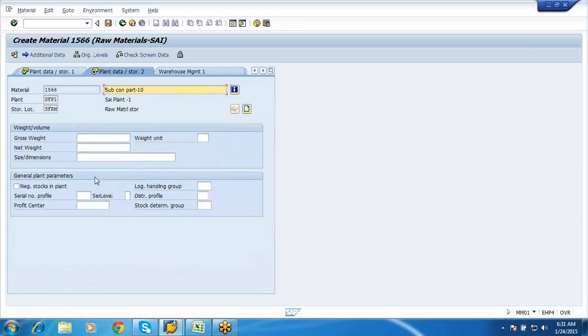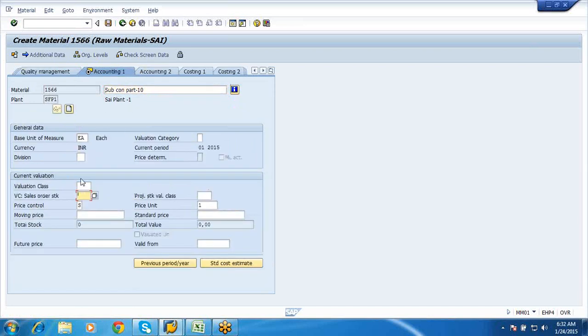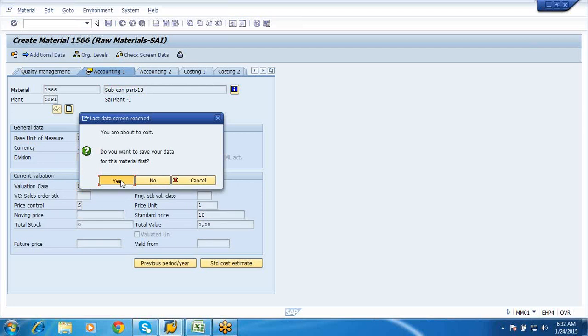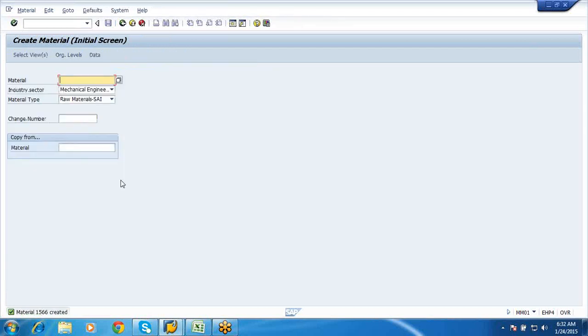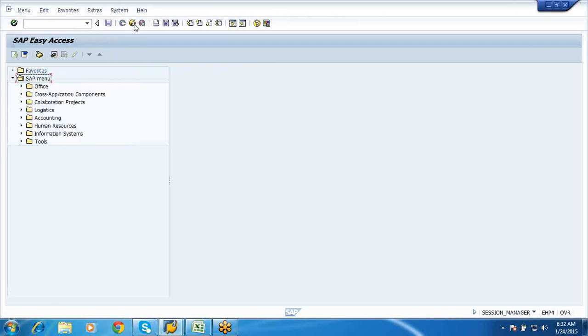Enter. Yes. So 1566 is my final assembly. This is the one subcon part. Now we have created three materials, that is two child components and the mother component, the sub assemblies and the main assembly. Now for this main assembly, let us go and maintain a BOM, that is your bill of material.